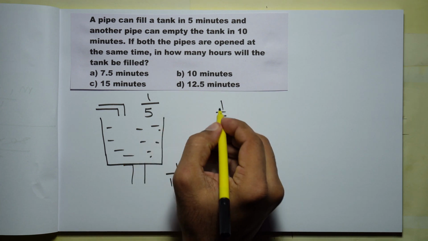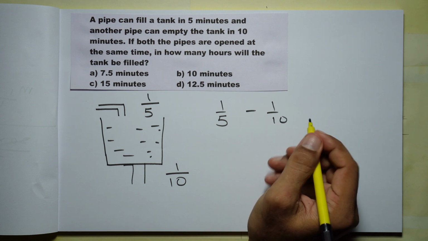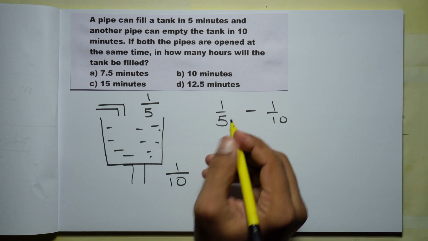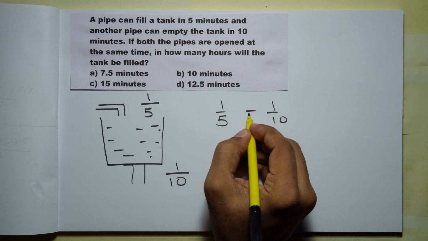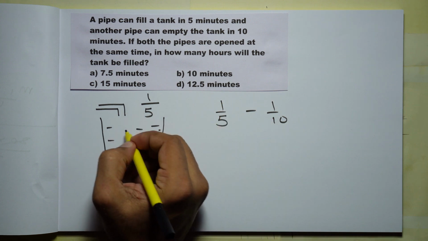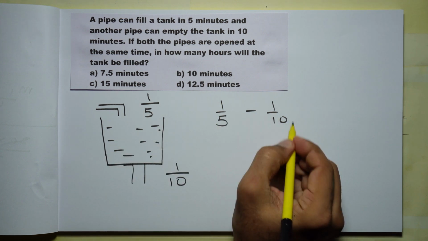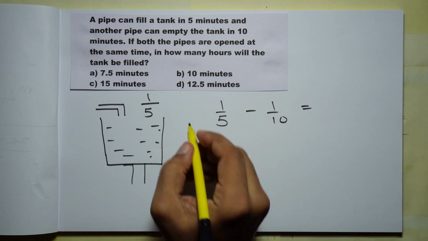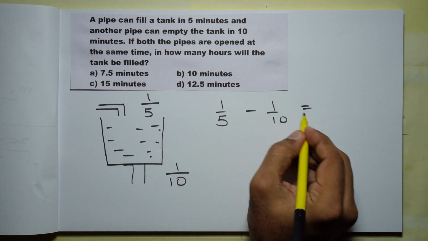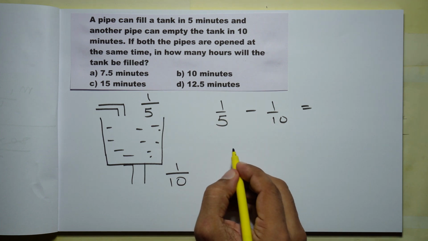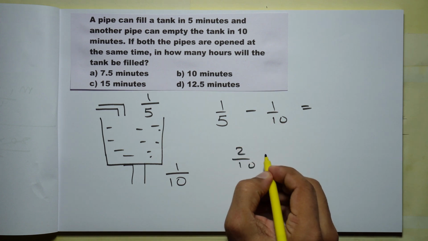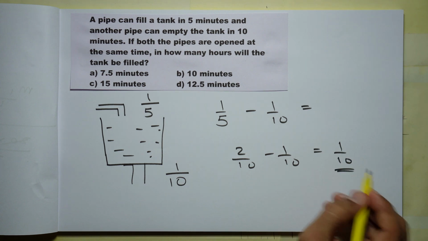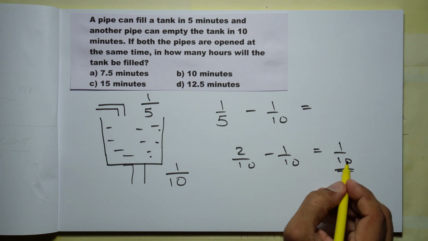So if inlet is positive, outlet will be negative. So 1/5 will be filled and 1/10 will be emptied by the outlet. So there will be a negative sign here. So when you're dealing with pipes and cisterns, if inlet is positive, outlet will be negative. So 1 by 10th will be emptied, that is negative work. So if both inlet and outlet are working, here effectively what part of the tank will be filled per minute. 1 by 5 can be written as 2 by 10 minus this 1 by 10. So 2 minus 1, that is 1 by 10th. So effectively 1 by 10th of the tank will be filled every minute.